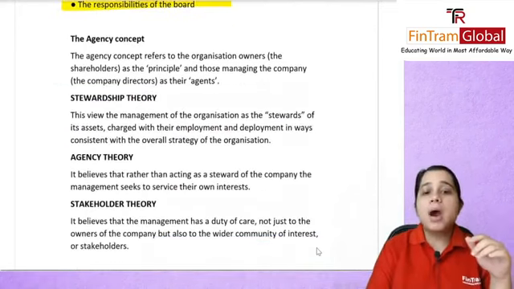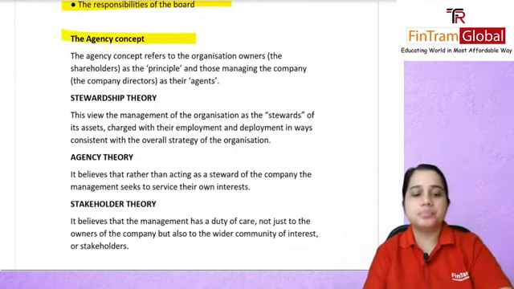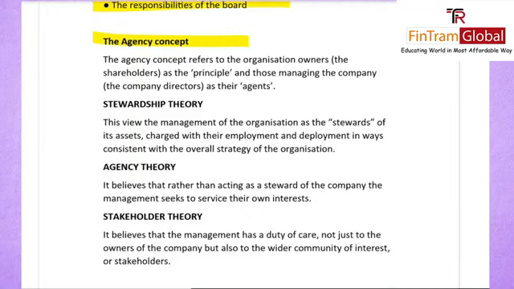Then we had talked about the agency concept. So what did we cover in this? Here we said this refers to organization owners, who are your shareholders, as the principal, and those who manage the company, the directors, who act as the agents, right? They are working for these principals or the shareholders.